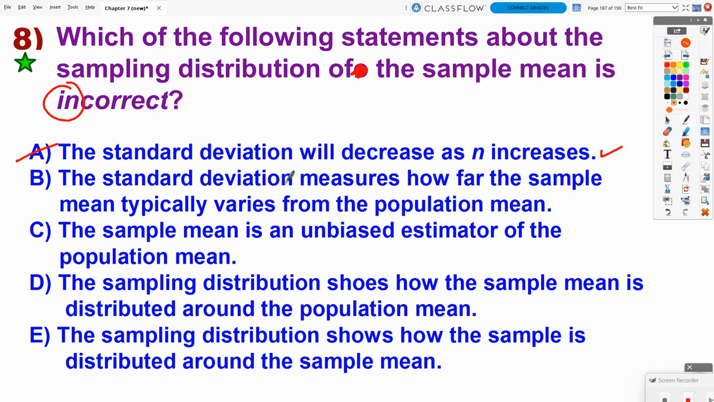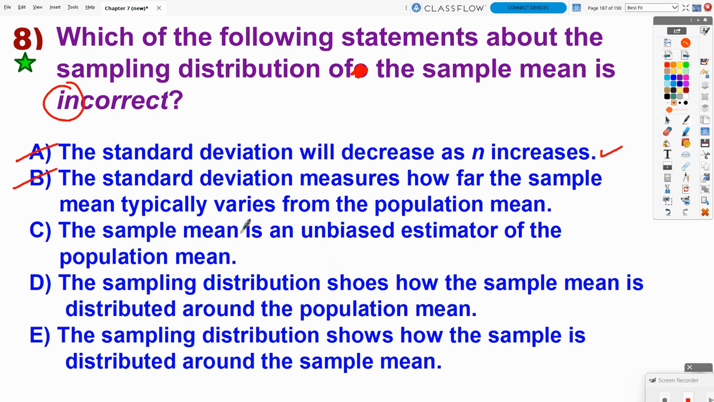B, the standard deviation measures how far the sample mean typically varies from the population mean. And that's really the definition of a standard deviation. It gives us that average difference between each value and the mean. But in this scenario, the sampling distribution, each value is a sample mean. And what is the mean of the sampling distribution? Well, it is the population mean overall. So this is also a true statement.